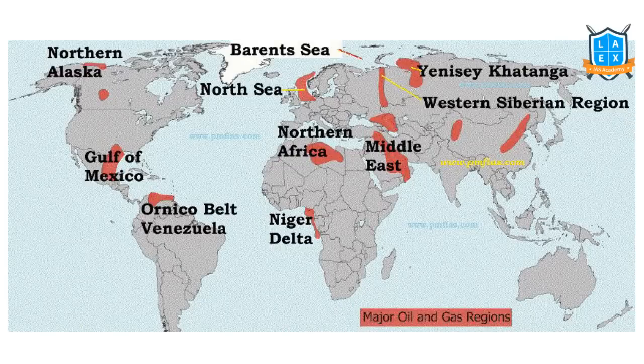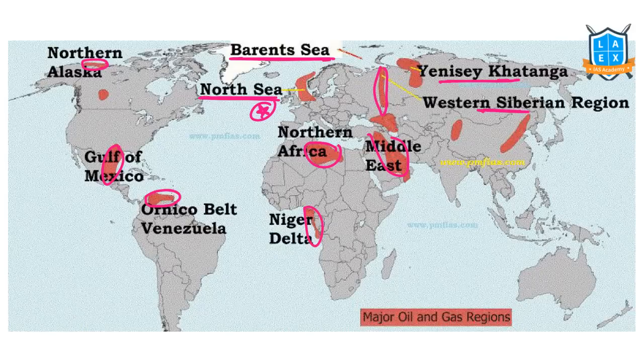This is the map of major oil and gas regions. So here, the Orinoco Belt in Venezuela, Gulf of Mexico, Northern Alaska, here North Africa, the Middle Eastern region. Here we have the Ural region, Western Siberian region, the North Sea, very, very important, Brent crude oil, Brent, North Sea, and the Niger Delta are important. In China, on the eastern side, we have oil and gas regions.